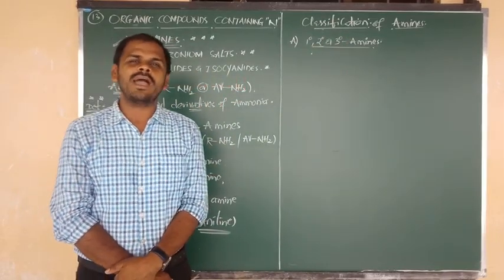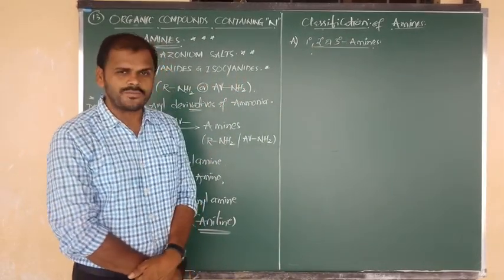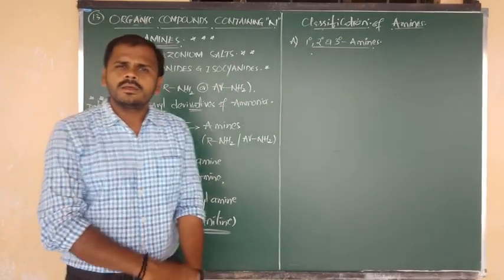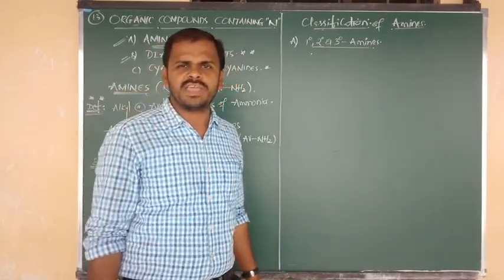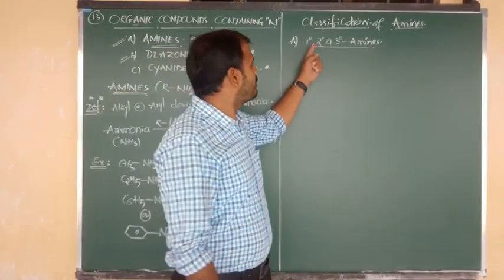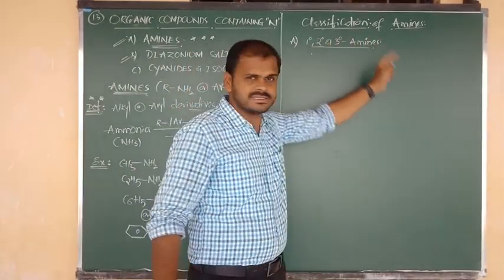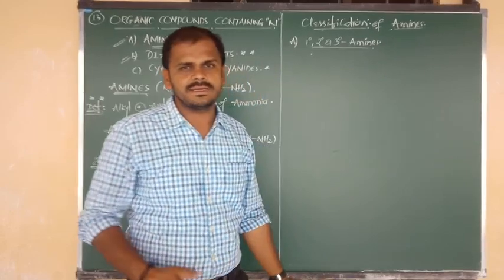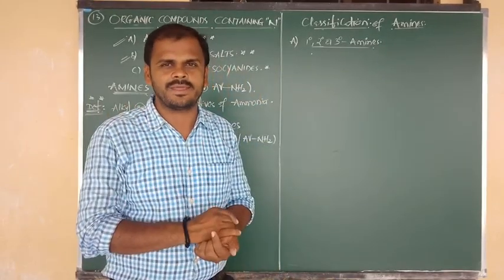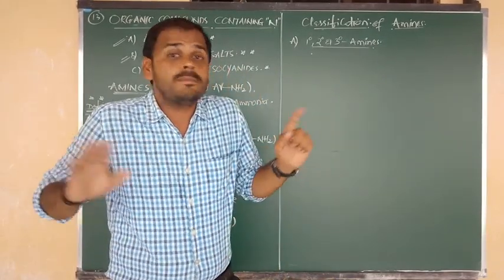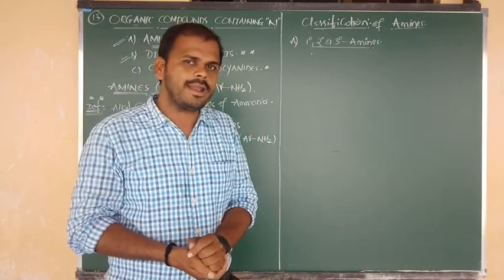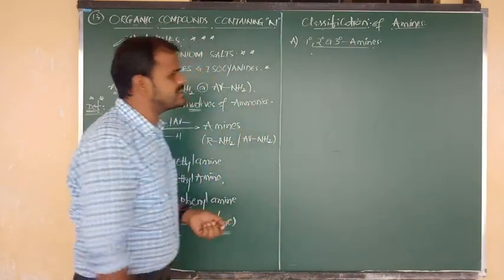The major important classification of amines is primary, secondary and tertiary amines, and along with this three other classifications are there, but they are not that important.